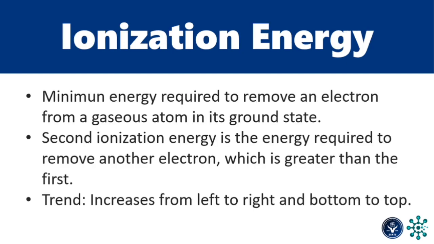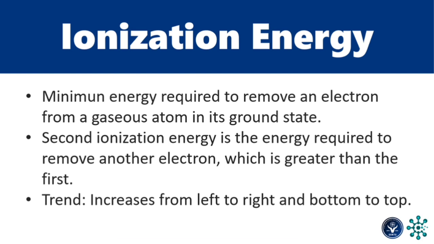Ionization energy. This is the minimum energy required to remove an electron from a gaseous atom in its ground state. Here we have what we call the first ionization energy, second, third, and so on. The first ionization energy is the energy required to remove the first electron. If we remove another one, then the energy required is what we call the second ionization energy. The trend increases from left to right and top to bottom.